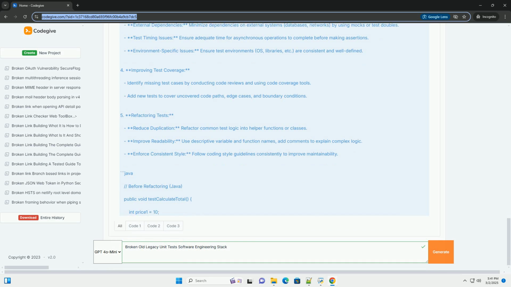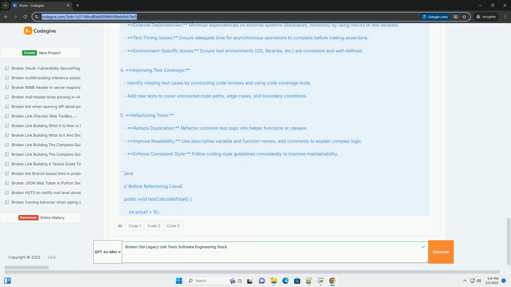4. Improving test coverage. Identify missing test cases by conducting code reviews and using code coverage tools. Add new tests to cover uncovered code paths, edge cases, and boundary conditions. 5. Refactoring tests. Reduce duplication.